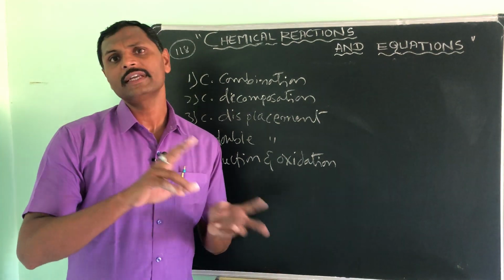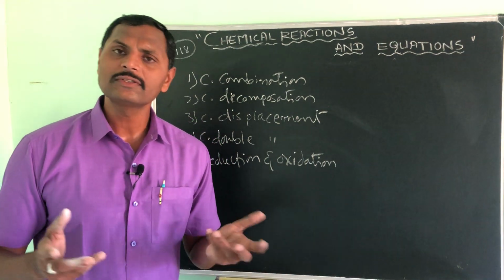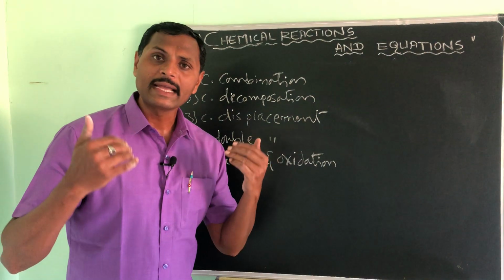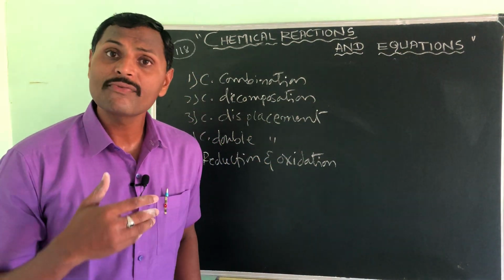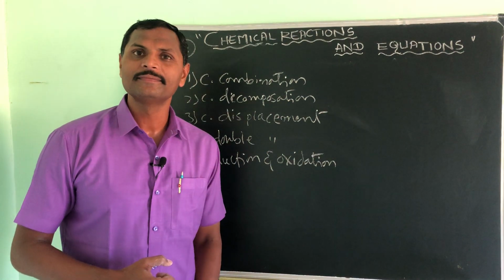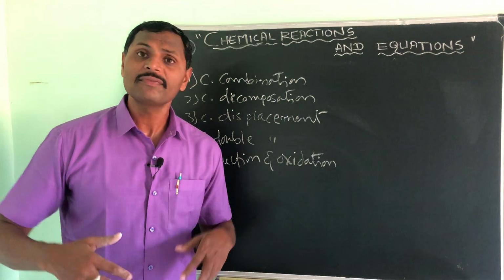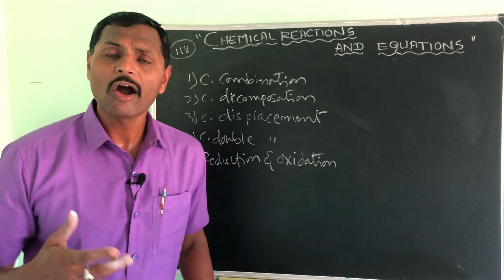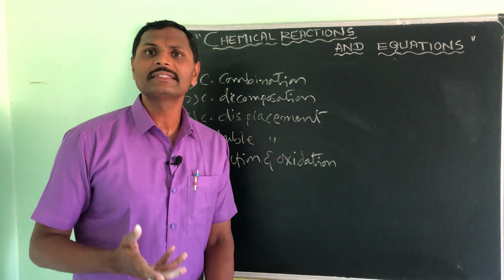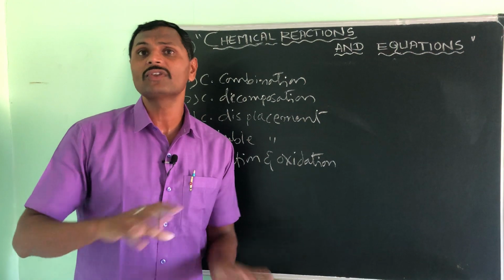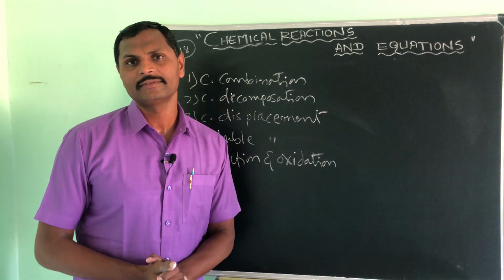Grape juice converting into ethyl alcohol is also a chemical reaction. The digestion of food in our body is a chemical reaction. Cooking of food is a chemical reaction. Respiration itself is a chemical reaction. See how many examples you are seeing in day-to-day life.